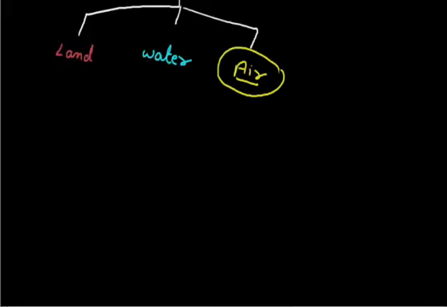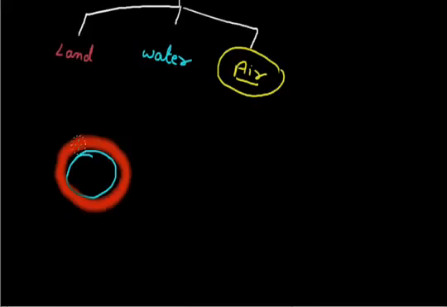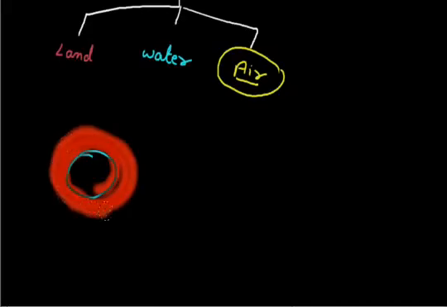This is our earth, and our earth is surrounded by a gas or air which covers our earth from all sides like a blanket. This red circle which I draw here is the atmosphere.